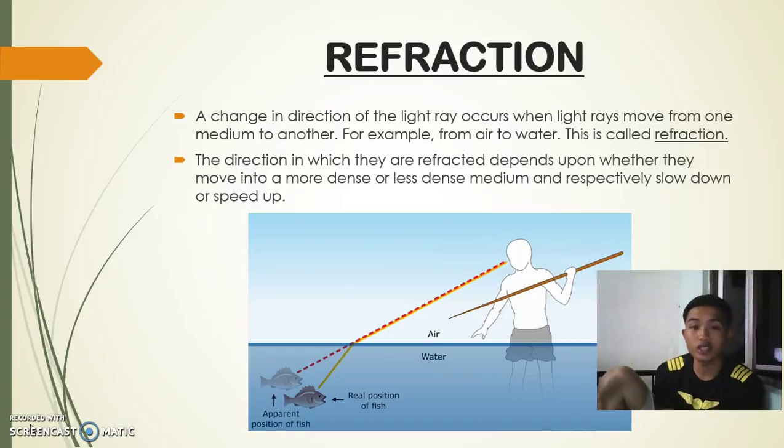Refraction. A change in direction of a light ray occurs when light rays move from one medium to another, for example, from air to water. It is called refraction. The direction in which they are refracted depends upon whether they move into a more dense or less dense medium, and they respectively slow down or speed up.